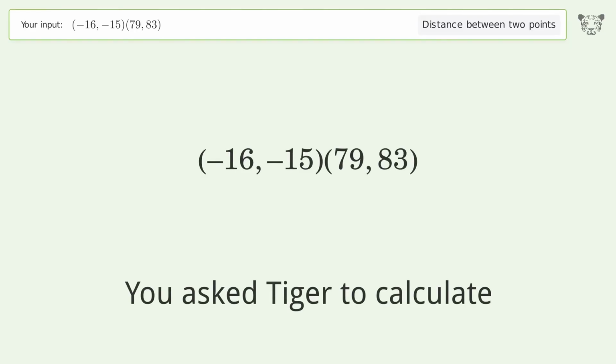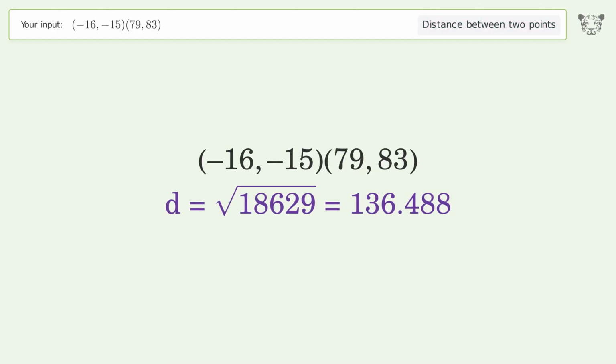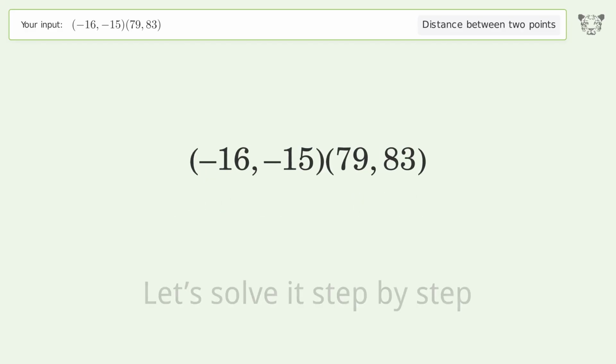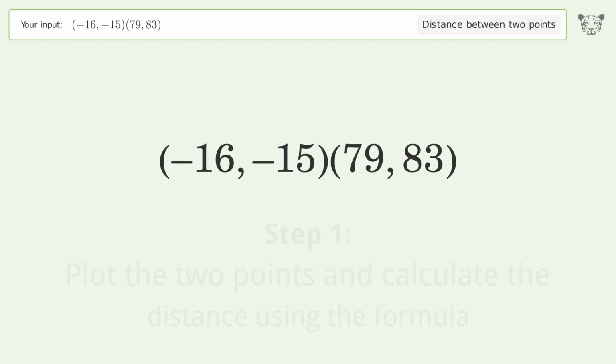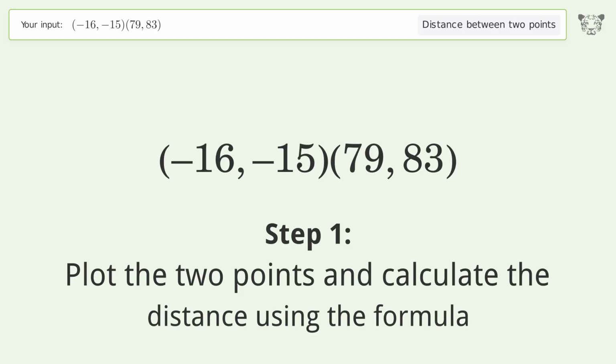You ask Tiger to calculate. This deals with the distance between 2 points. The distance between the 2 points is the square root of 18,629 or 136.488. Let's solve it step by step. Plot the 2 points and calculate the distance using the formula.